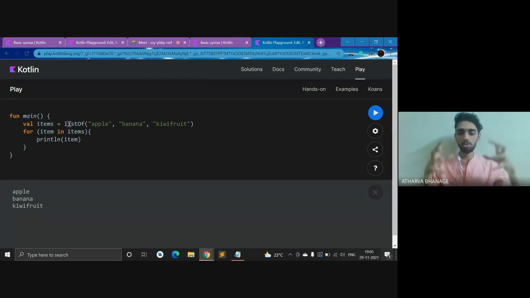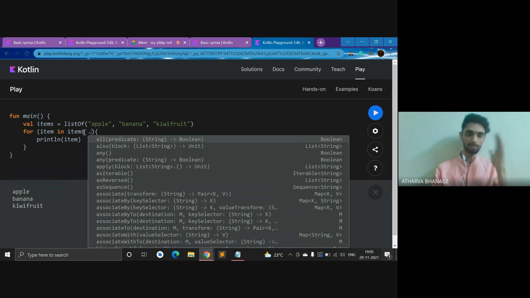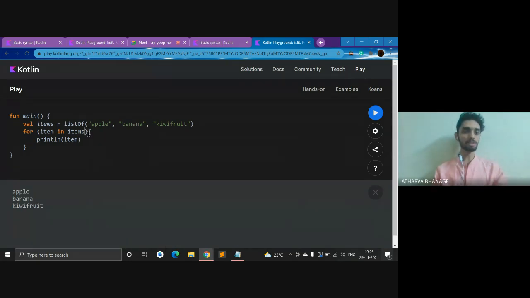So I have an item, and in this item I have various things. As you have seen in the previous code, I had kept these double dots, which say from this to this. But here there's a new way of expressing a for loop, that is for item in items.